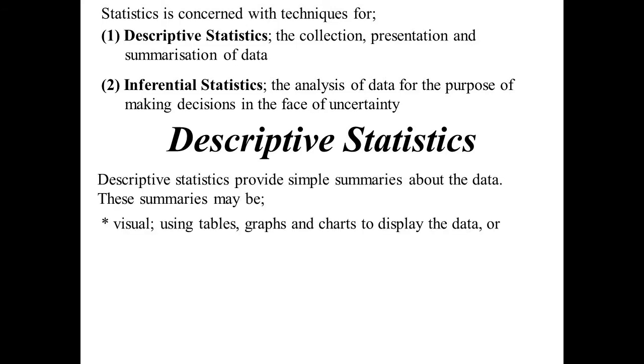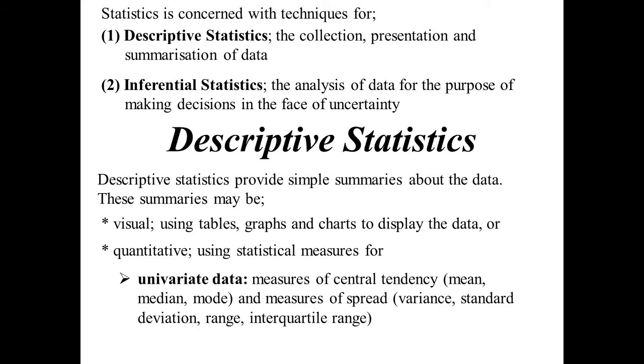Now they could be visual, so tables, graphs, charts, all those sorts of things. It could be quantitative. So if it's univariate, that just means one piece. So measures of central tendency, mean, median, mode. Measures of spread, variance, standard deviation, range, interquartile range, all of those sorts of things. Whereas bivariate data, which is where you're comparing two pieces of data, we talk about correlation and lines of best fit, which I guess you've probably seen a lot of in science, drawing up your lines of best fit.